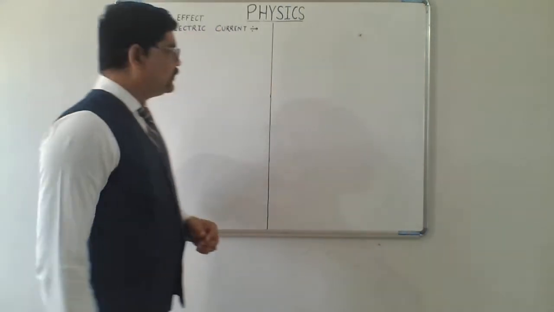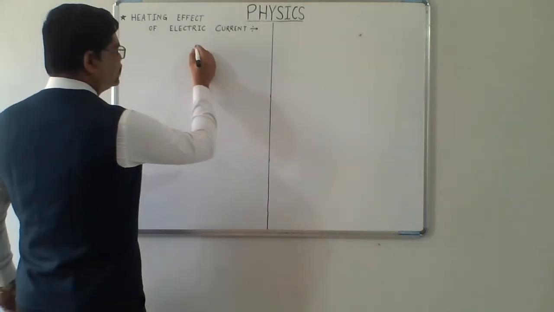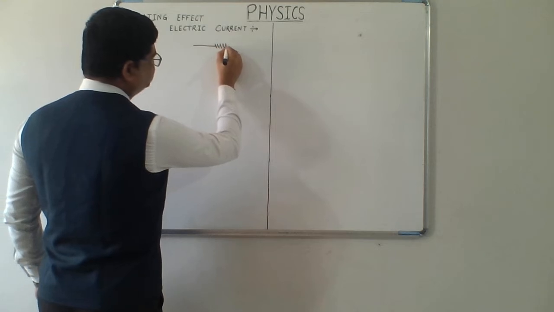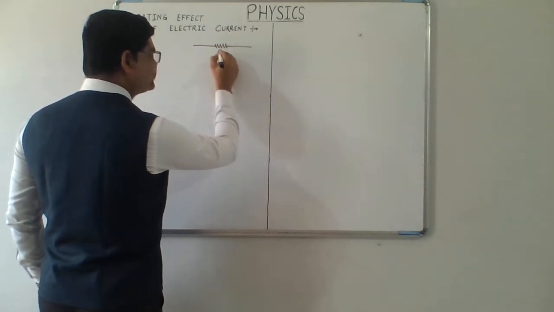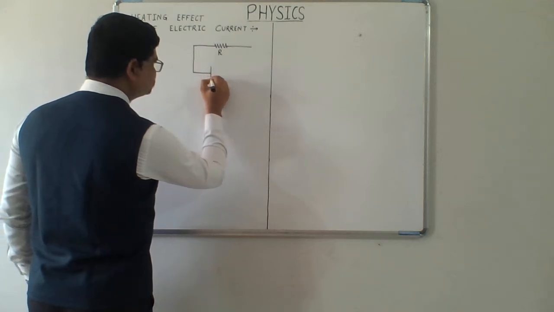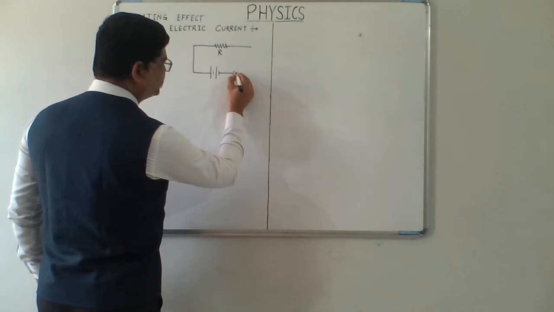For that, we will need an electric circuit. Consider a resistor R connected in series to a battery through a key.